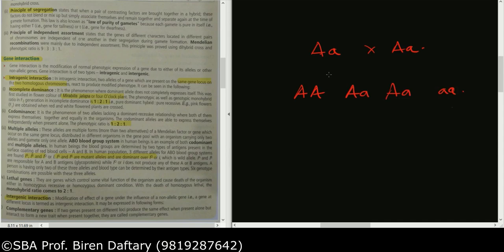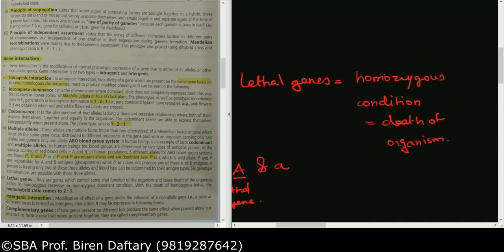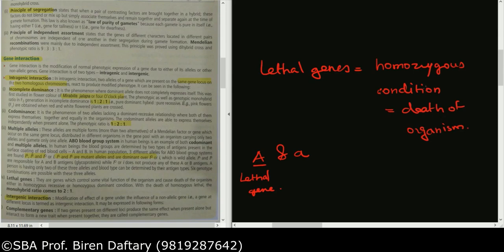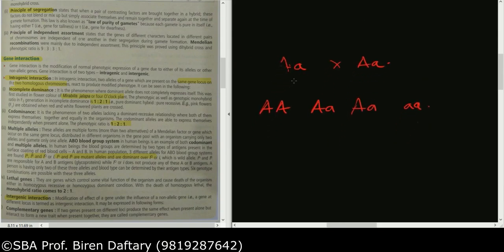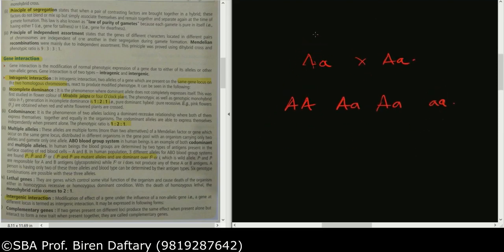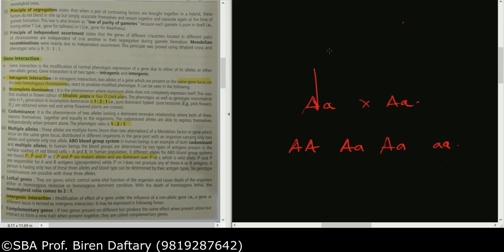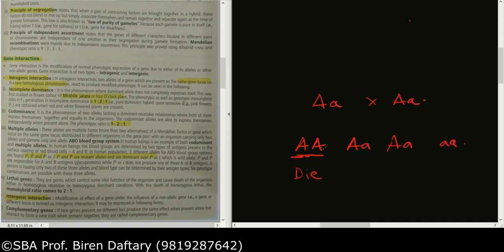Now what was the rule that we wrote for lethal genes? Lethal genes are the genes which kill the organism when they are in homozygous condition, in double condition. Over here, capital A is the lethal gene and it is present in double quantity, so this individual is going to die because it is having two copies of the lethal gene. This individual will not die because it is having only one copy. This is also having one copy, and this is having no copy, so this will survive. So the ratio now is 2 is to 1. Earlier it was 1 is to 2 is to 1.